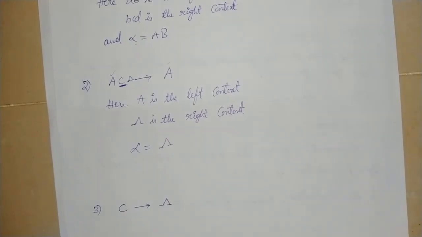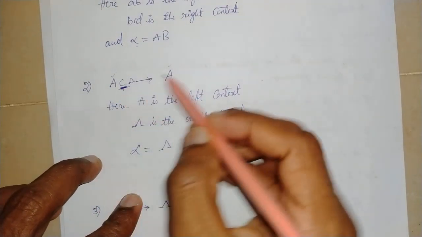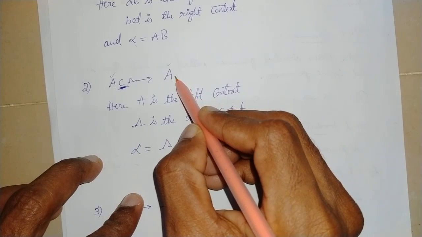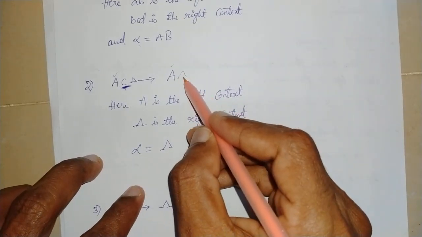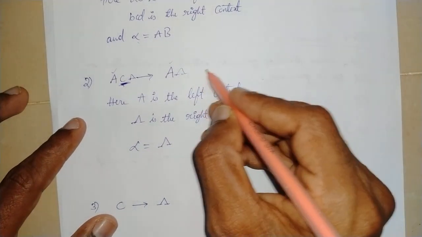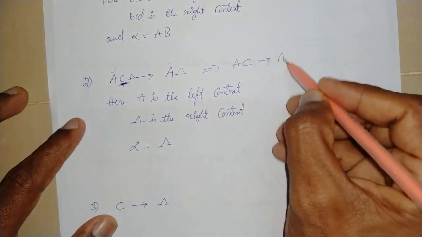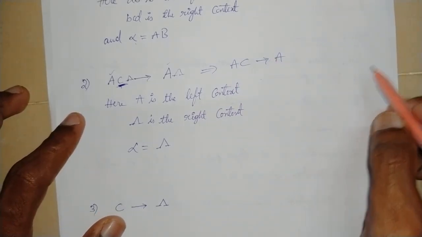Alpha is also the empty string, since in the place of C there is no string here. So the actual production rule is AC replaced by A.